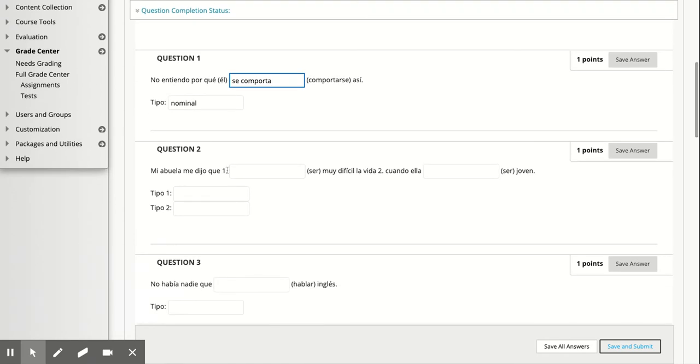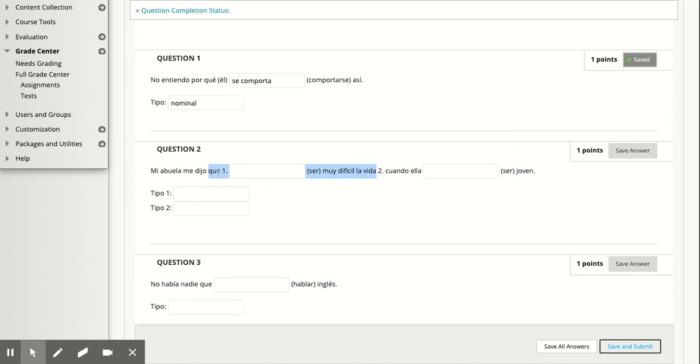That's it. All right. So, "Mi abuela me dijo que ser muy difícil la vida cuando ella ser joven." All right, so we have two different sentences here. Mi abuela me dijo que, my grandma told me that life was very difficult when she was young. All right, so this is our first one.